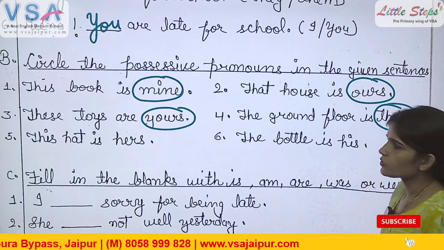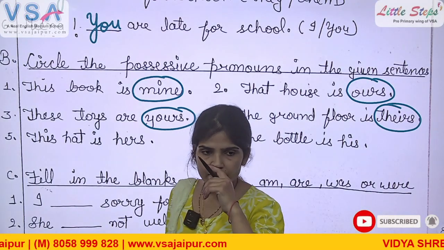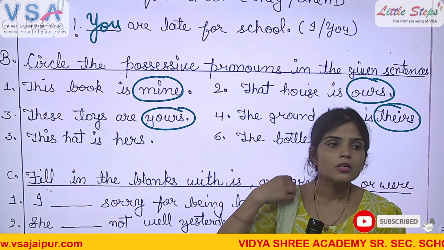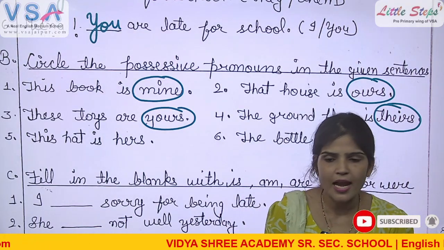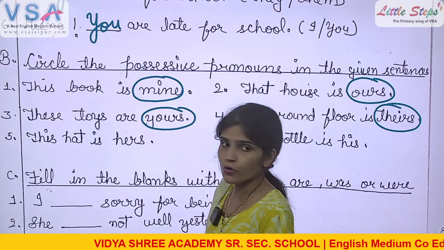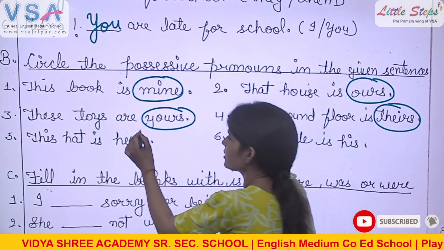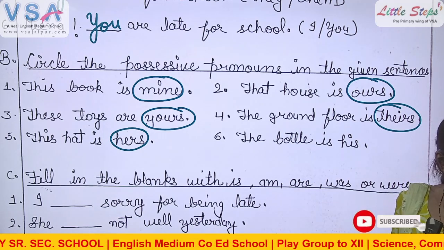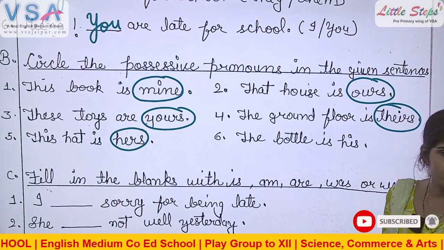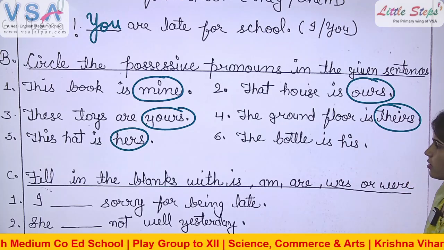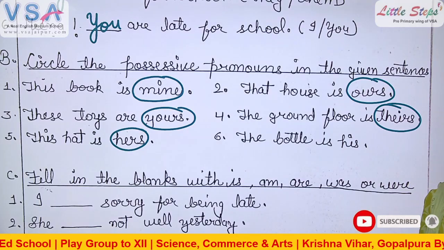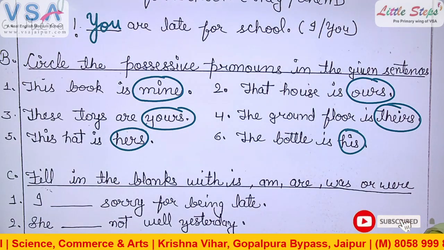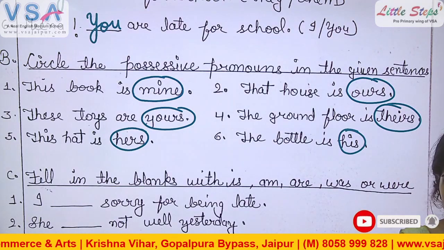Okay. Look here. Stand up, Vidhan. Read number 5. "This hat is hers." What is the possessive pronoun, Vidhan? Hers. Good. Sit down. Mansi, you also have a seat. Stand up, Nitesh. Read number 6. What is the possessive pronoun? His. "The bottle is his." What is the meaning of "the bottle is his"? It means the bottle belongs to him, right?